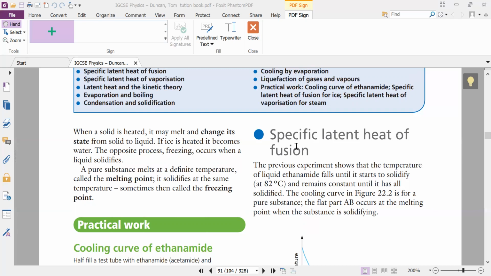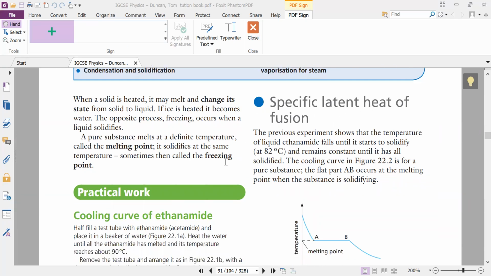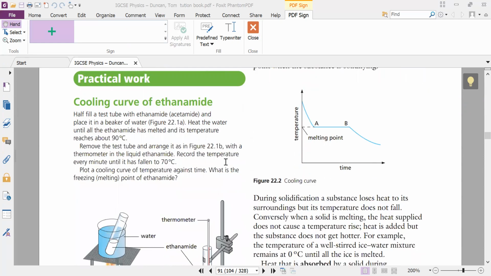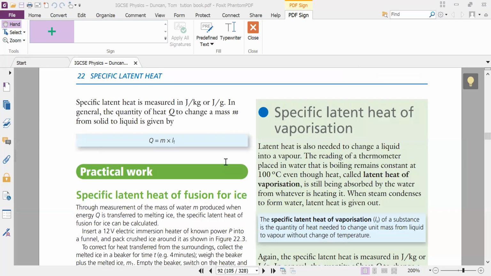Definitely, whenever you want to change the state, you have to give some heat or you have to take heat out of it. Then this change is going to happen. So the first thing we are going to discuss is specific latent heat of fusion. Basically, what will happen in latent heat of fusion? Here you can look at this definition.